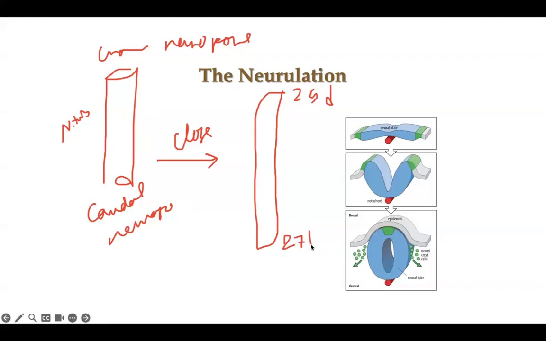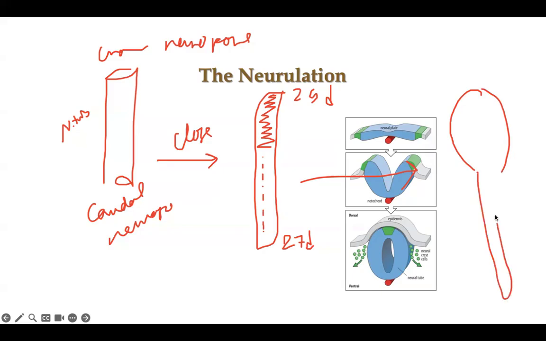Must close. After closure, the upper 1/3 of the tube will dilate. But the lower 2/3 of the tube does not dilate, remaining the same. The upper one dilates to form the brain vesicle, brain dilatation, and the lower one will be the spinal cord.